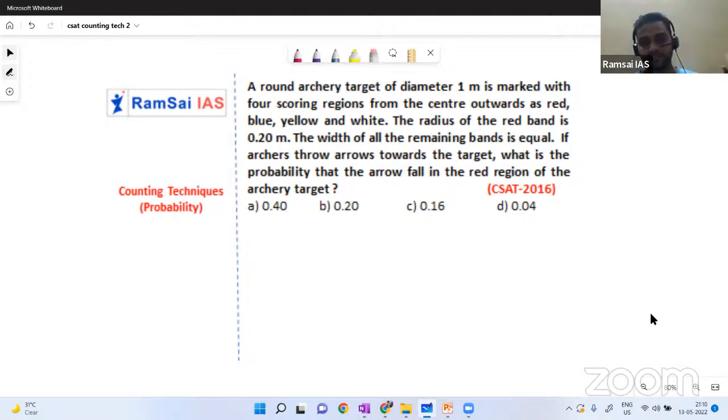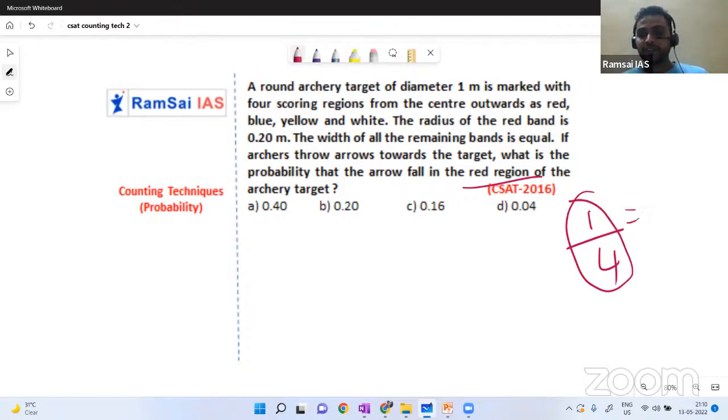How simple it is. Most of the people, you know what mistake they make? Red, blue, yellow, and white: total four different possibilities are there. Out of four possibilities, they are asking only the red region. So only one red we have, 1 by 4, 0.25 is the answer. But in the options, we don't have 0.25. It's okay, I'll go with the nearer option, 0.2. A few people say, hey, it's 1 by 4, so 0.04. They'll go with option D.